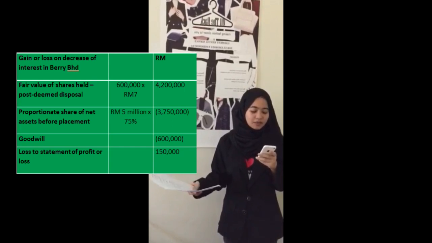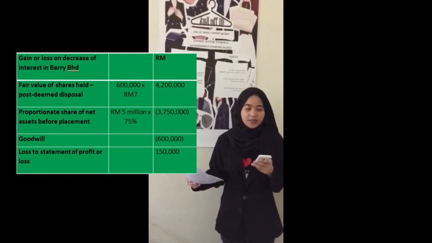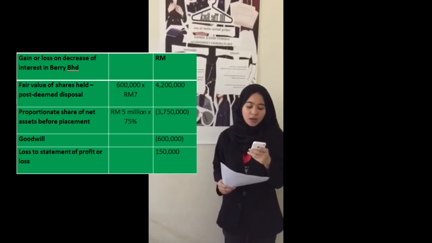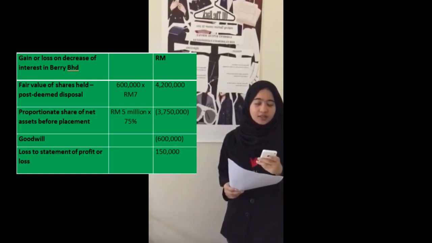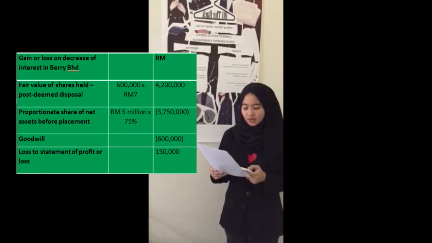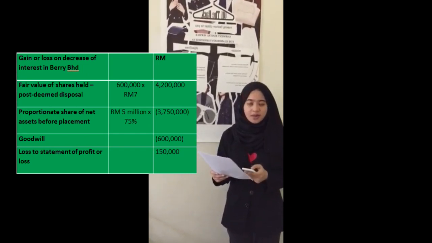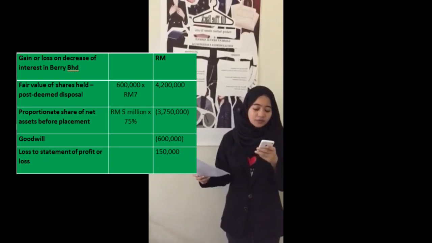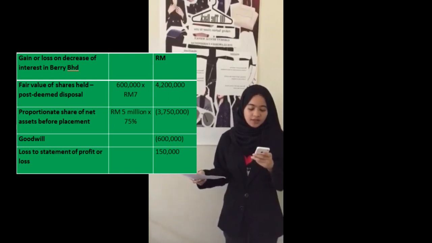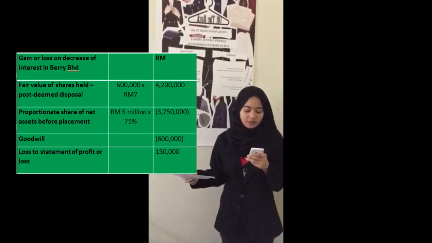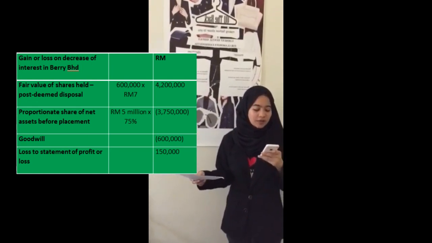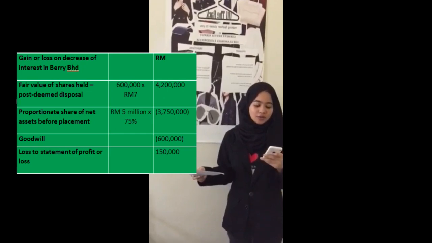The effect of the private placement in the consolidated financial statement can be seen as follows. As you can see, the fair value of shares held post disposal is 600,000 ringgit times 7 ringgit, which was mentioned in the question, that Barry Berhad's share price stabilized at 7 ringgit per share, equivalent to 4,200,000 ringgit. Then there is the proportionate share of net assets before the placement, 5 million ringgit. Out of 5 million ringgit, Lili Berhad only holds 75%, which is equivalent to 3,750,000 ringgit.